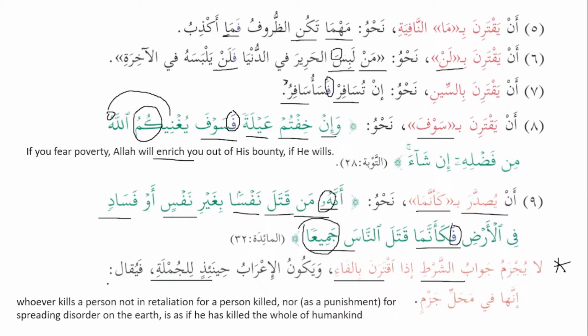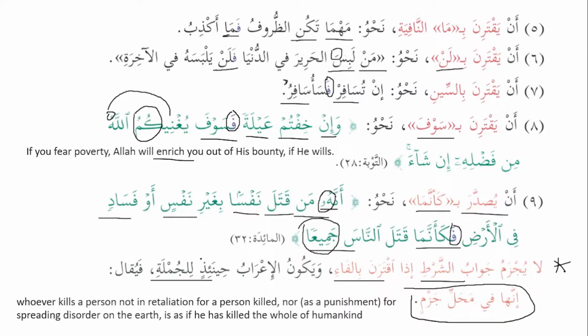فَيُقَالُ, so it is said, إِنَّهَا فِي مَحَلِّ جَزْمٍ, that it is in the place of jazm. Yani the whole sentence here, ha refers to the jumla, that the whole sentence is in the place of jazm. So whenever fa is connected to jawab shart, the verb will not become majzoom. That's number one. And number two, we will say that the whole sentence is in the place of jazm. It's not only that verb, the whole sentence is majzoom. How is it majzoom? Mahallan majzoom, yani it is majzoom in the place of jazm.